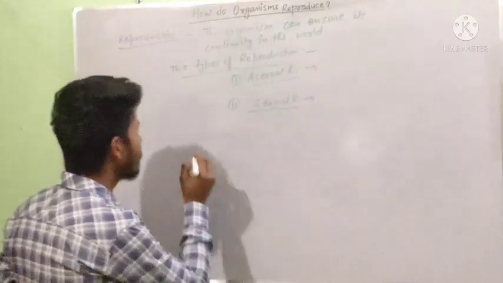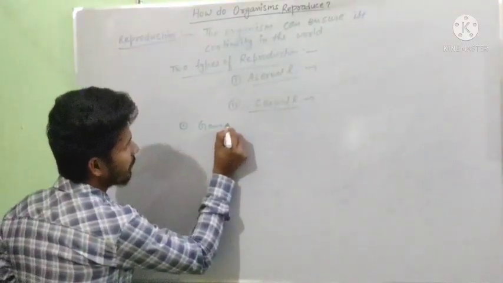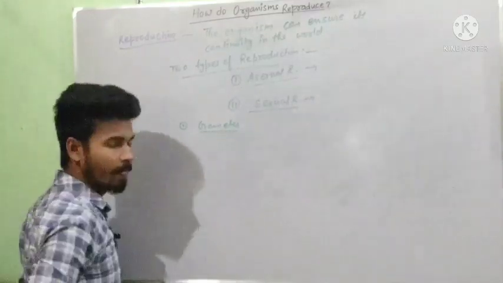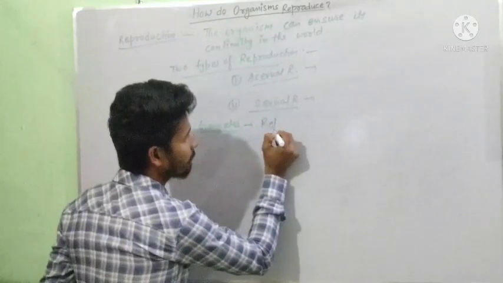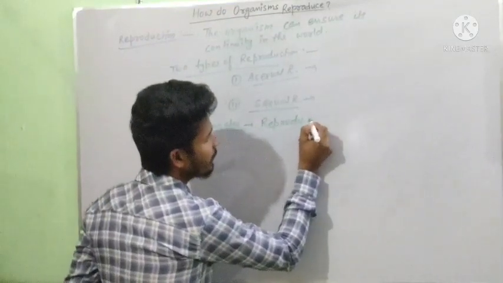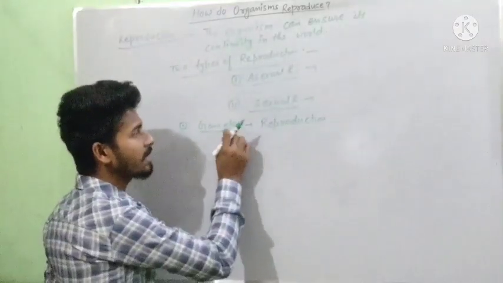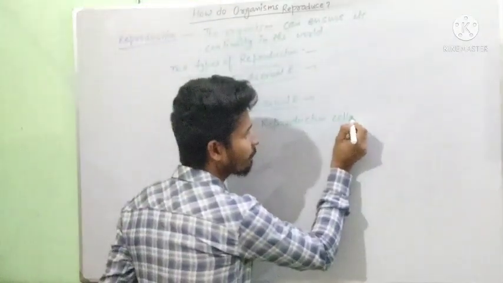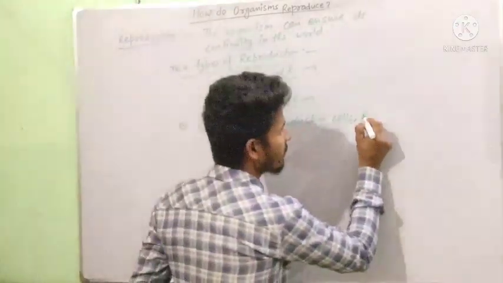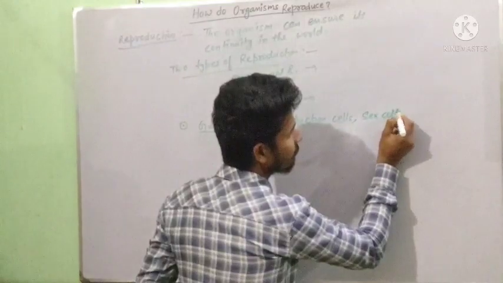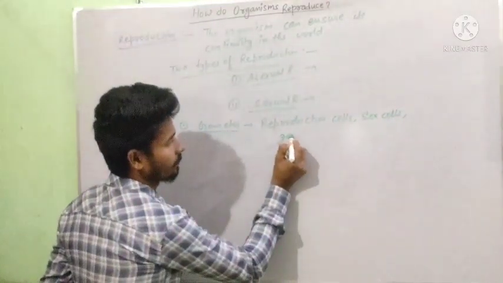Now the question comes, what can we say gametes? In other words, we can say gametes the reproductive cells because it takes place in the reproduction process. Other than reproductive cells we can say sex cells or germ cells.